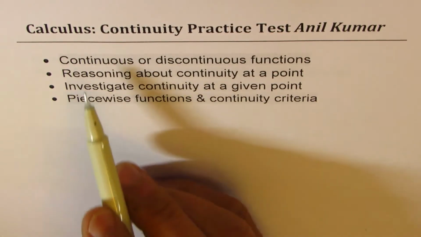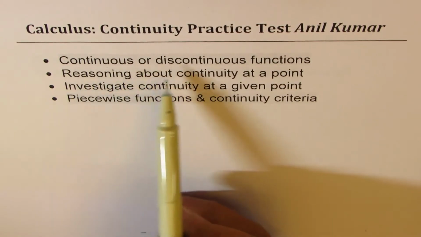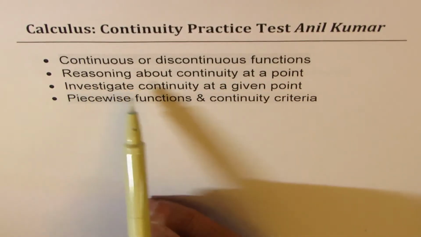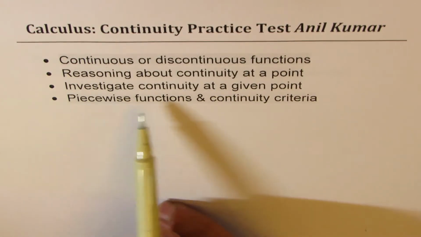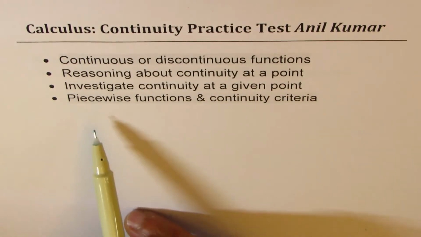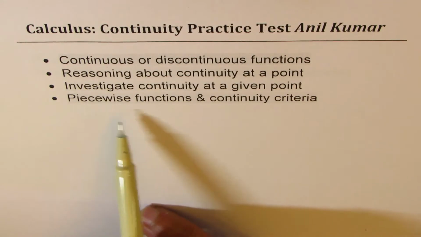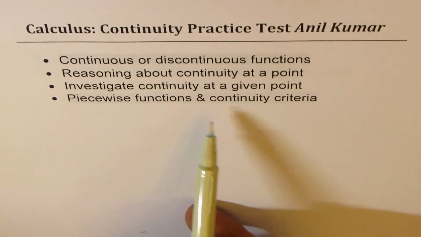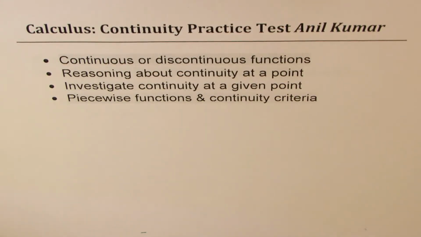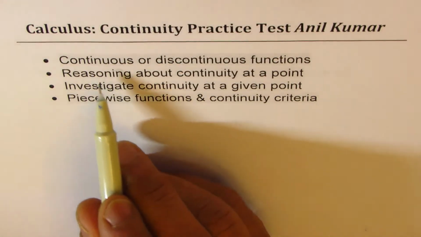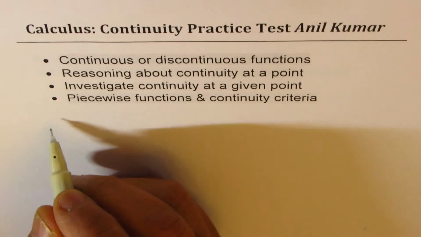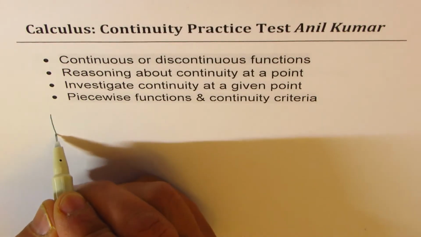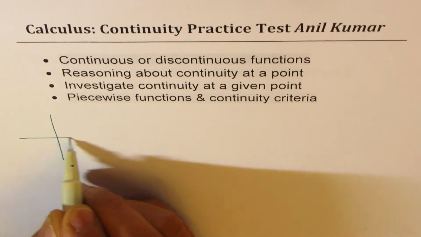So we'll discuss these four topics: continuous or discontinuous functions, reasoning about continuity at a point, investigating continuity at a given point, and then we'll look into piecewise functions and continuity criteria. Now, to talk about continuous and discontinuous, let me sketch a few functions here. I'll sketch four of them.